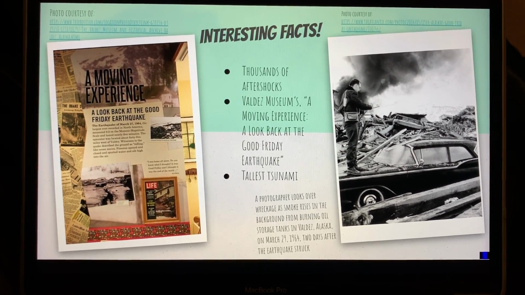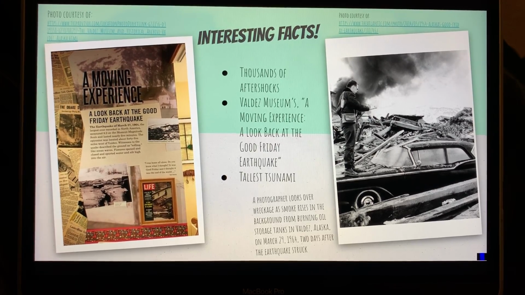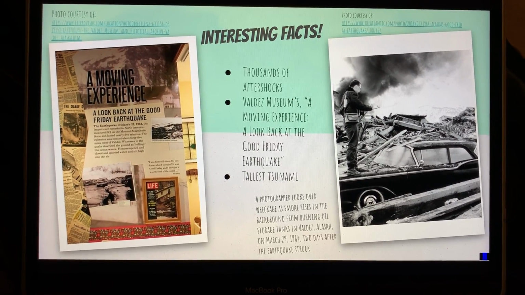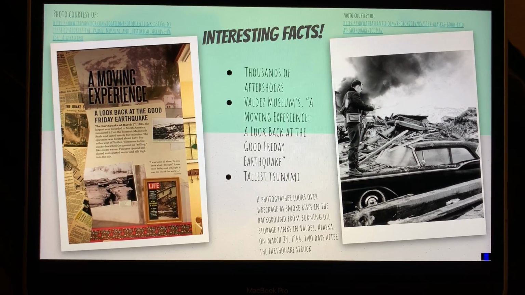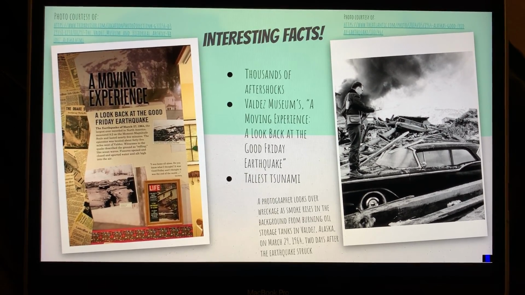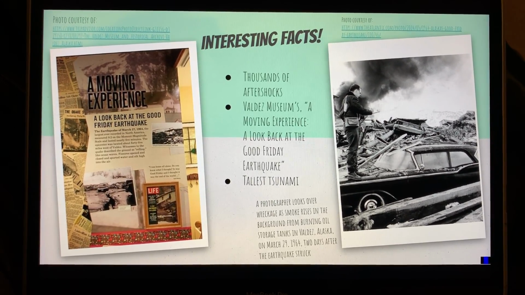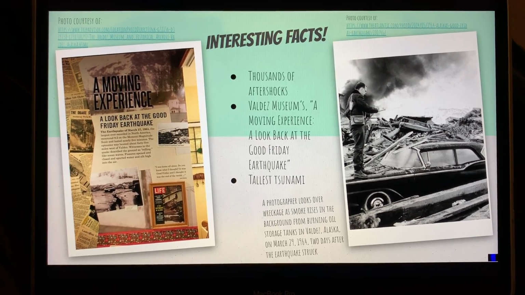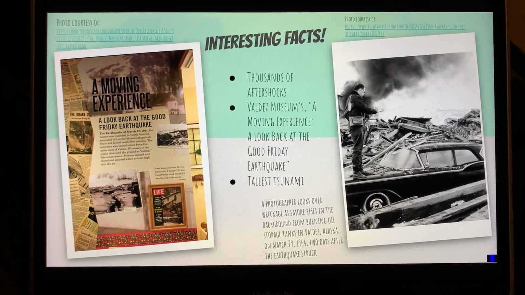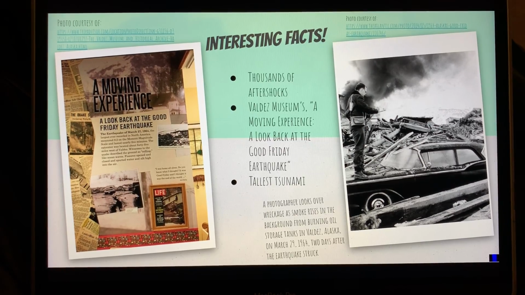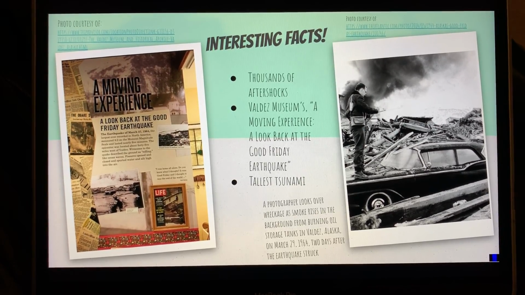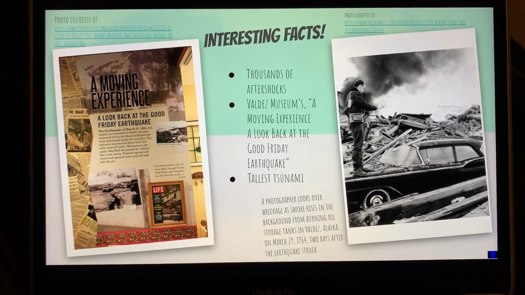The Valdez Museum created an exhibit about the earthquake to remember the 50th anniversary of the tragic event, which was called A Moving Experience, a look back at the Good Friday earthquake. They learned their lesson and created a broad earthquake monitoring system to gather data and help seismologists predict future earthquakes and their potential damage. The tallest tsunami wave was 219 feet.